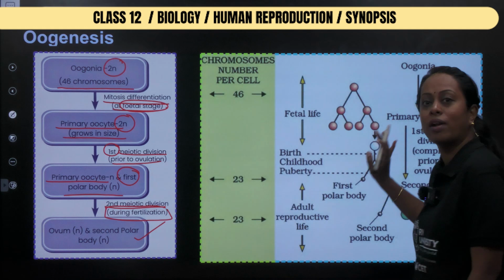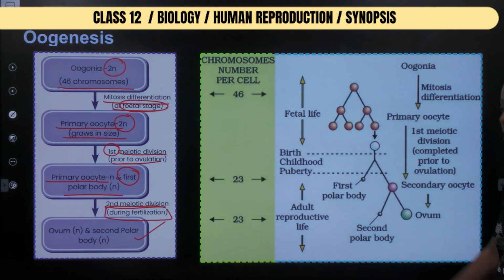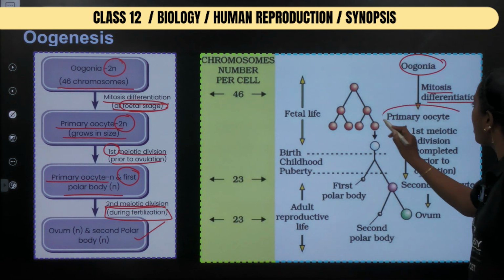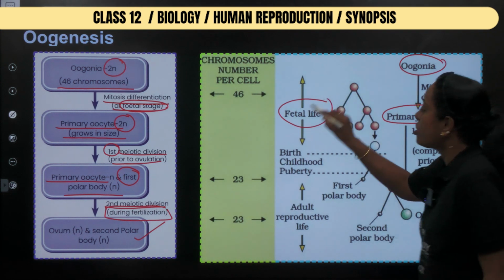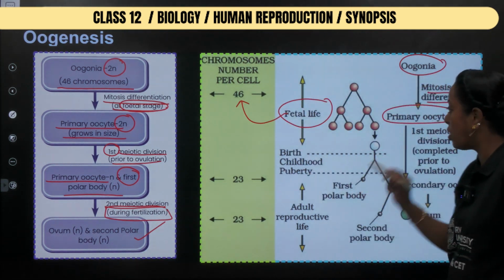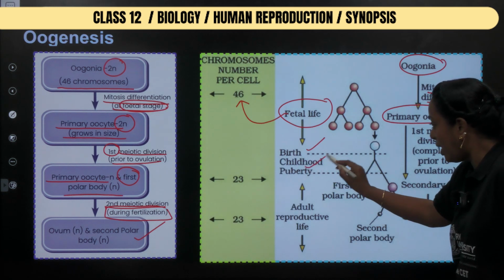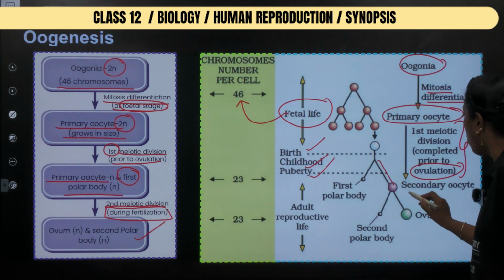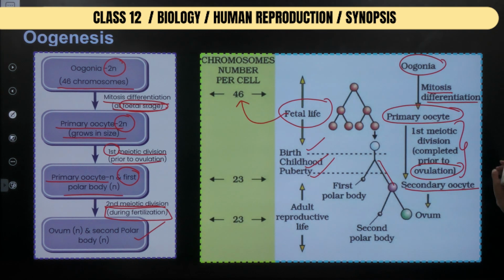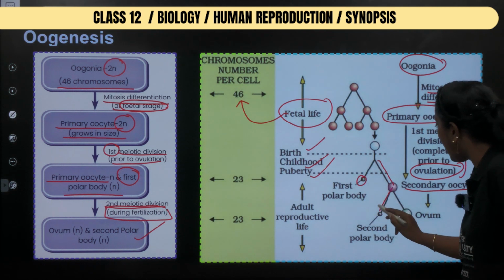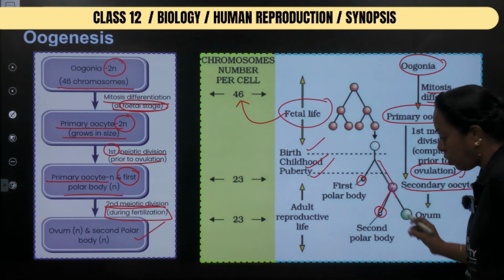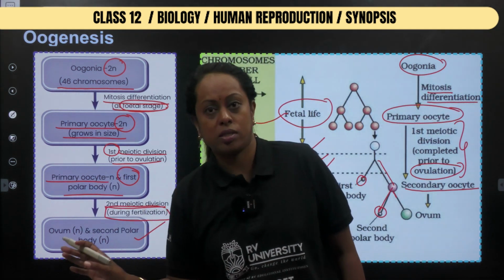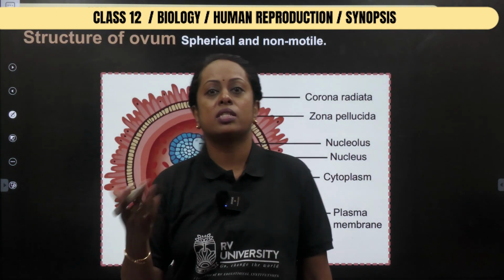So this is an image from your NCERT. Recheck the whole content. Check what it says. Oogonia multiplied by mitotic division, primary oocyte, fetal stage, the number of chromosomes is 46, birth, childhood, puberty, first meiotic division, ovulation occurs. Now when ovulation occurs, please observe the words secondary oocyte, first polar body. The secondary oocyte should be fertilized by a sperm in order to complete the process of oogenesis. If a sperm is not going to penetrate, oogenesis never gets completed.